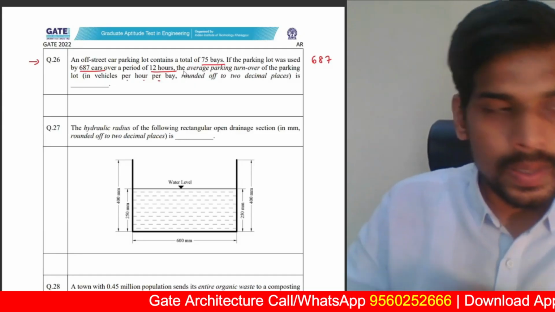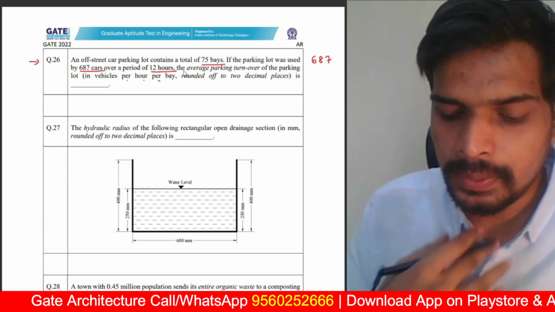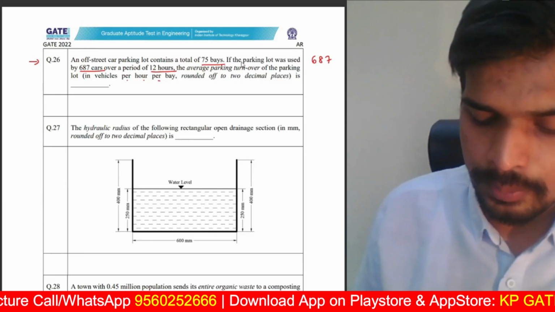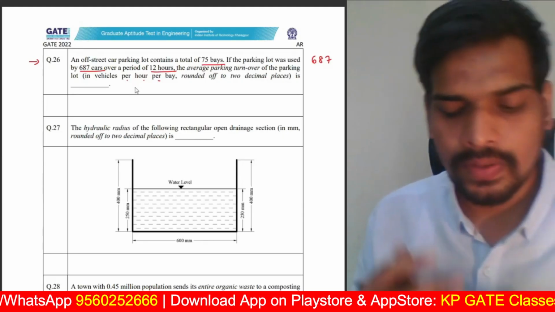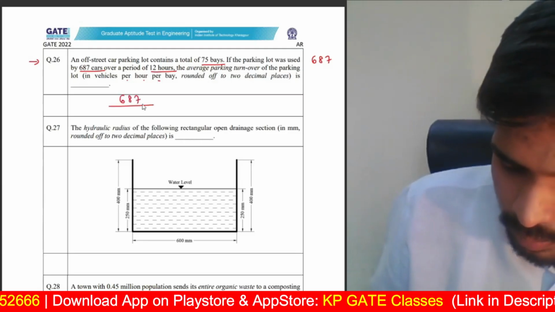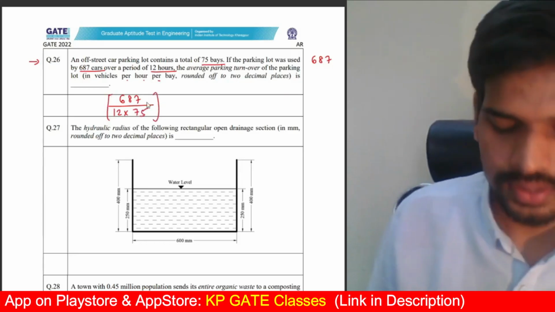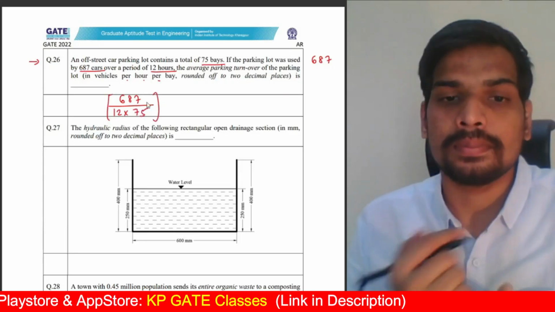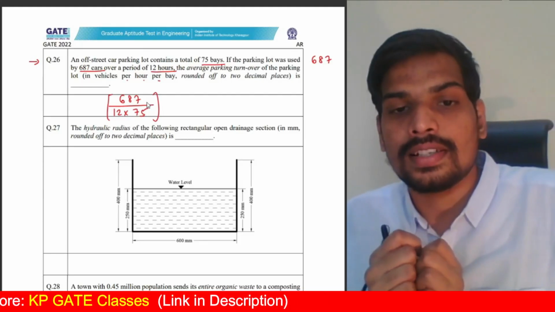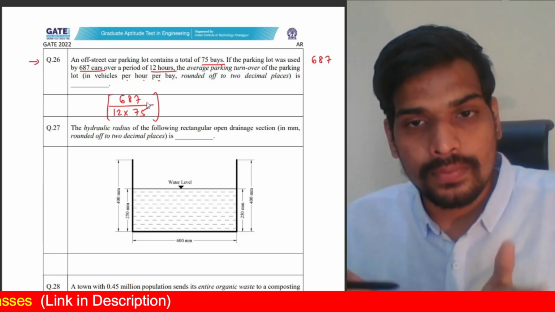So by looking into the measurement unit itself, you can understand the concept of what is average parking turnover. It is vehicles per hour per bay. Number of vehicles 687, per hour per bay, 12 hours, 75 bays. That's it. 687 vehicles divided by 12 hours into 75 bays. So you need to find out how many vehicles are occupying a bay in 1 hour duration on an average. That's basically average parking turnover.